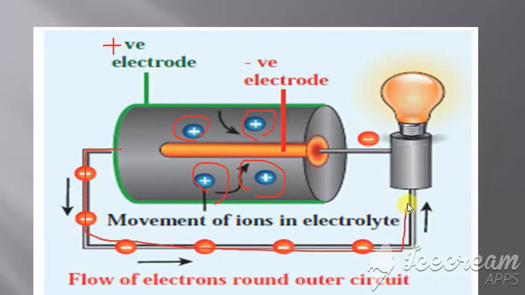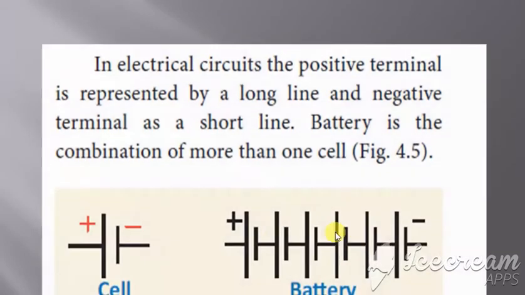When the electrons are moving towards this, what happens? The bulb will glow. This bulb glow is because of the flow of electrons. So this is said to be electron current. Clear?